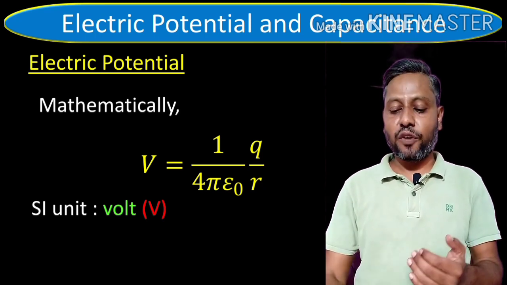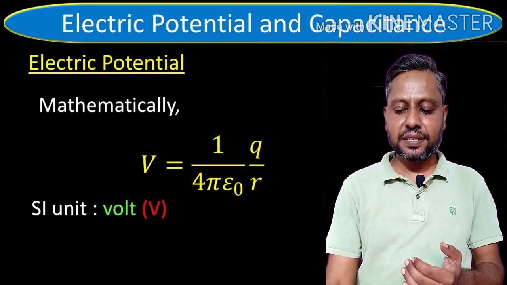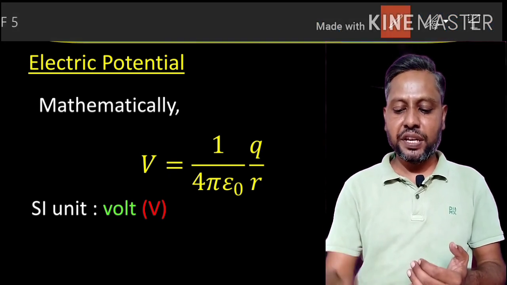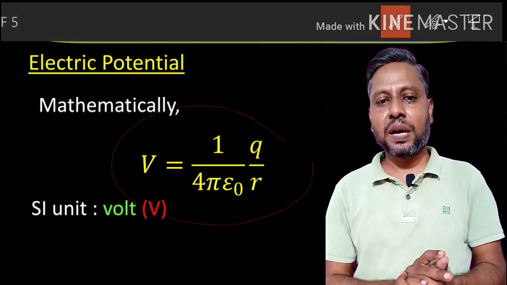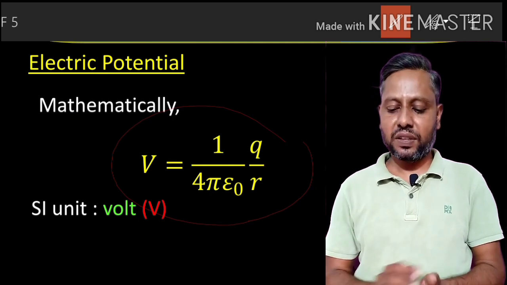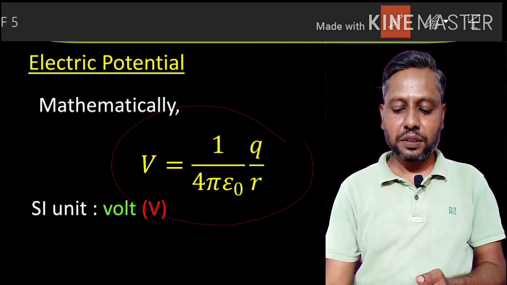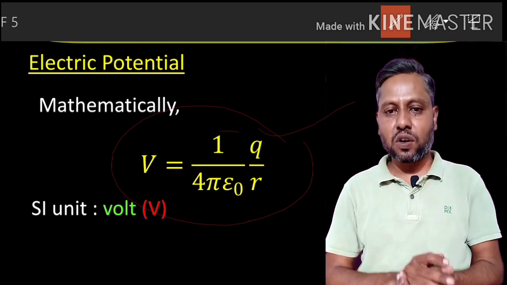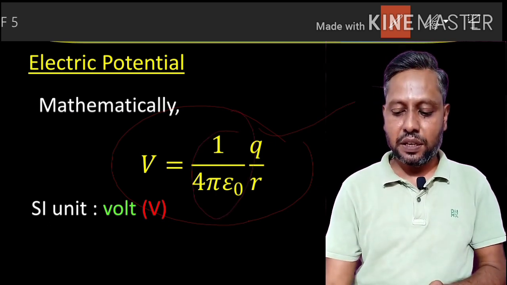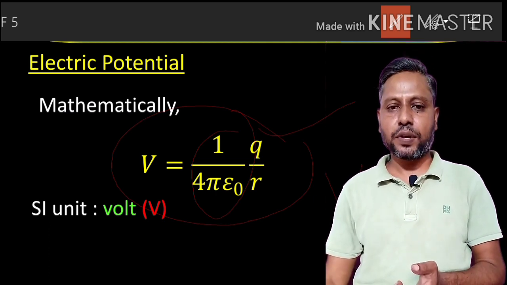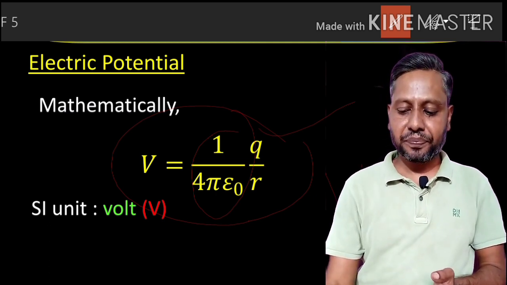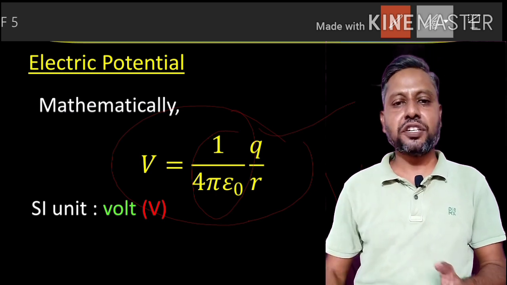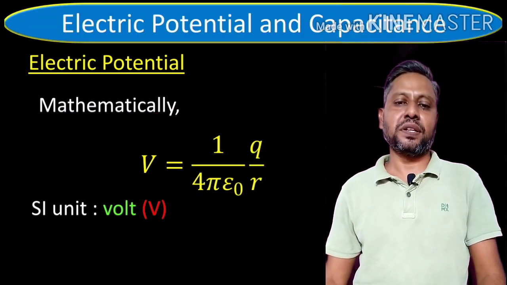From the formula you can see, the electric potential is given by V is equal to 1 upon 4 pi epsilon 0 into Q upon R. As Q is constant, this 1 upon 4 pi epsilon 0 is also a constant. It means that simply V is inversely proportional to R. So around a charge you will have electric potential present everywhere.